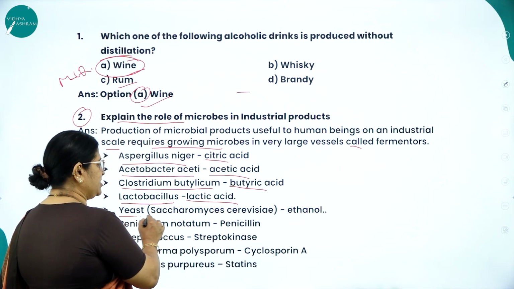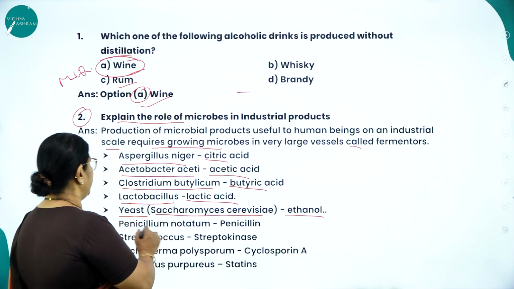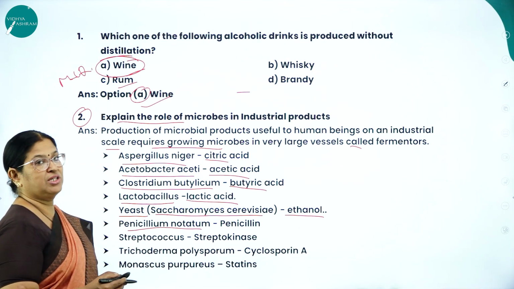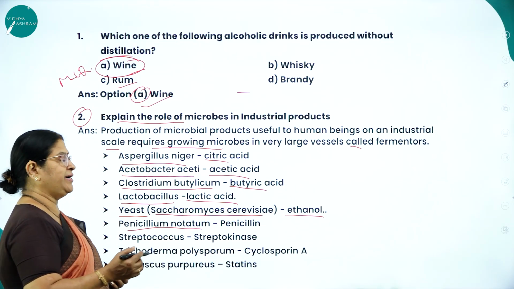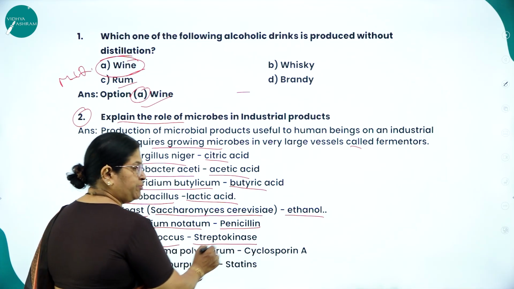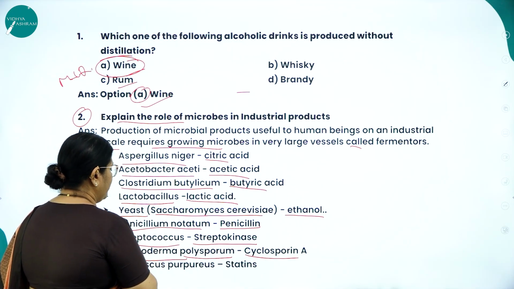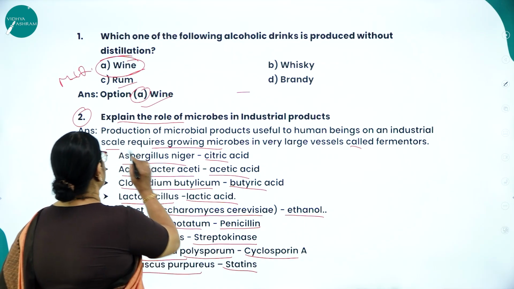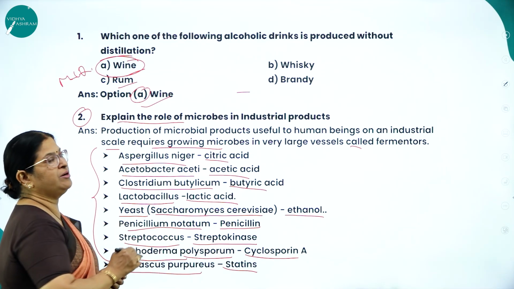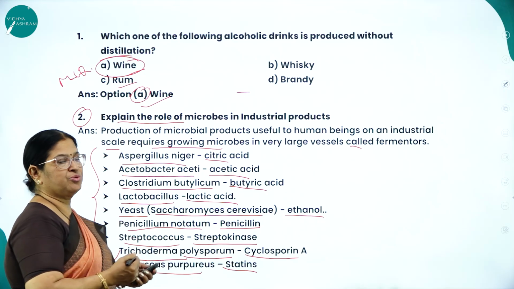lactic acid, yeast Saccharomyces cerevisiae from which we get ethanol, then Penicillium notatum, which is called the wonder drug, the antibiotic that is produced, that is penicillin, then Streptococcus, that is streptokinase, Trichoderma polysporum, cyclosporin A, and Monascus purpureus, statin. So these are all the different microbes and the products that are produced from these microbes.